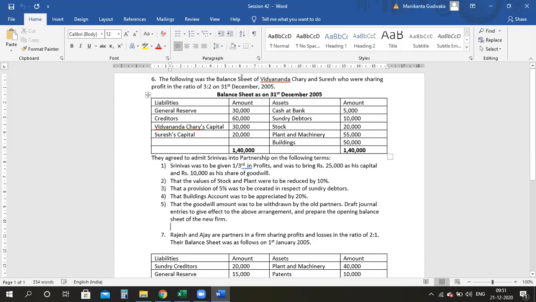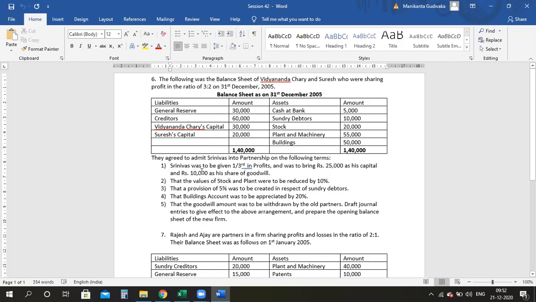Fine. The following was the balance sheet of Vidyananda Chari and Suresh, who were sharing the profits and losses in the ratio 3:2. What is this 3:2? Old profit sharing ratio, as on 31st December 2005. So you have general reserve, creditors, Vidyananda Chari's capital account, Suresh's capital account; assets: cash at bank, debtors, stock, plant and machinery, and buildings. They agreed to admit Srinivas into partnership on the following terms. So Srinivas is the new partner.